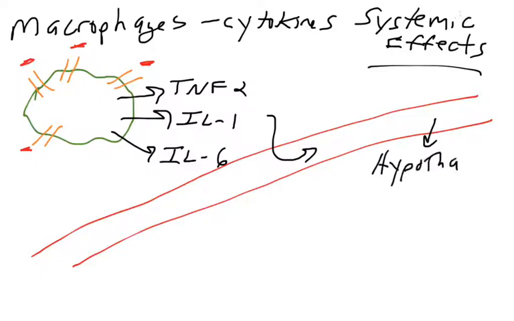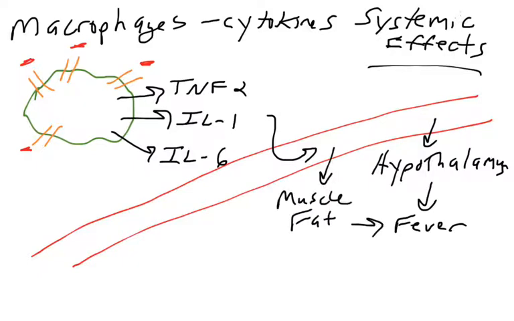So, for example, the hypothalamus. The hypothalamus is the master control center in the brain, and it regulates temperature. And so fever is induced by the hypothalamus because of these cytokines, TNF-alpha, IL-1, and IL-6. So an infection in one part of the body can signal to the hypothalamus via these cytokines to increase the temperature of the body. Again, why would we want to increase temperature? White blood cells seem to work better at higher temperatures, and pathogens seem to reproduce more poorly at higher temperatures.